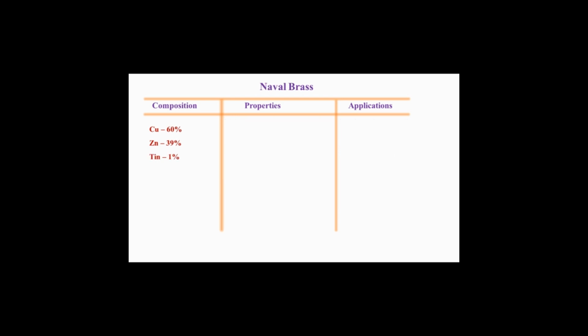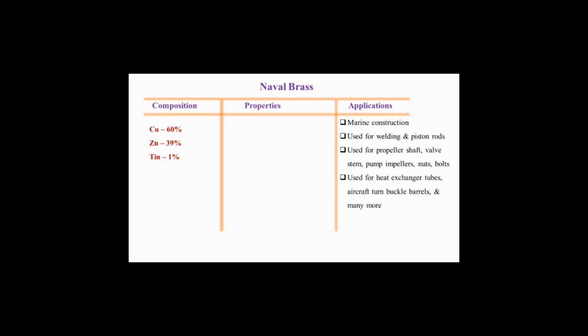Now the last type is naval brass. As we can see, naval brass contains copper 60%, zinc 39% and 1% tin. So guys, these are the applications of naval brass that we are seeing. What are the various applications of naval brass? That is marine construction, used for welding and piston rods, used for propeller shafts, valve stems, pump impellers, nuts, bolts, again used for heat exchangers, tubes, aircraft turnbuckle barrels and many more.